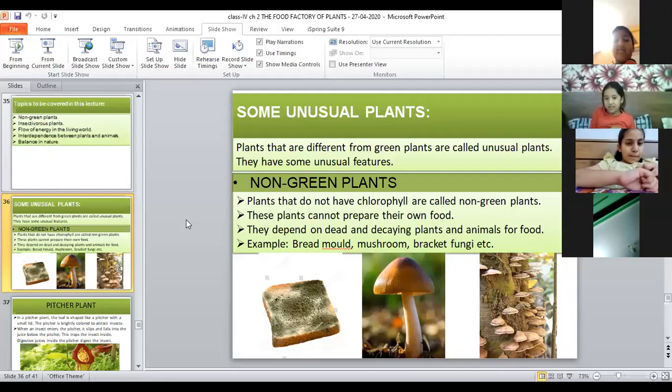Daksh. Yes. Daksh Maheshwari. Yes, Daksh. What was this chapter all about? Ma'am, the chapter was all about some unusual plants and non-green plants. And before this, what did we learn? This was the last portion of our chapter. What did we learn before this?